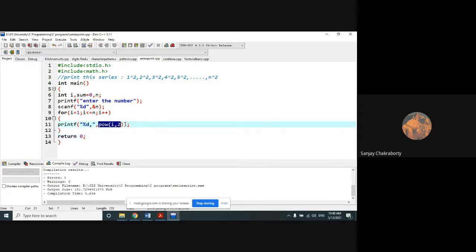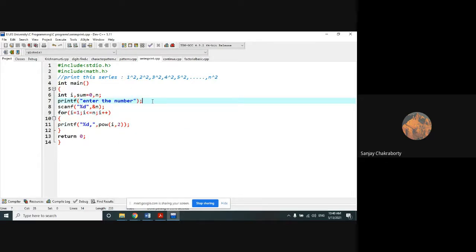Okay, because this power function is connected with the math library, and in many situations it will create difficulties and problems. That's why I actually avoid using the power function. In some cases it will create a problem. All of you please check it. Everyone, see how this can be done, right?